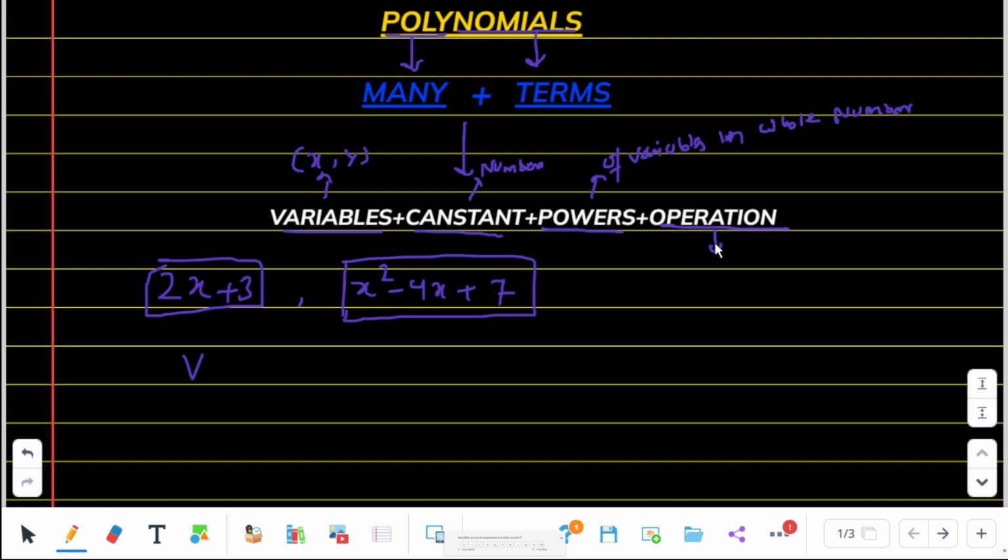And operations are plus, minus, and multiplication. That is called an operation. That is called a polynomial.